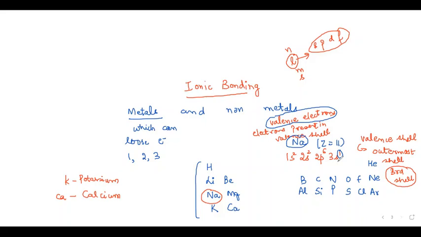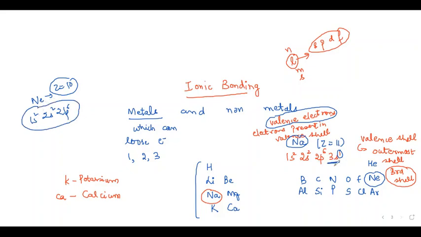Now see, if sodium has 1 valence electron and it wants to become stable, in nature every element wants to become stable. And the nearest noble gas to sodium is neon, isn't it? What is the configuration of neon? If we write 1s2, 2s2, 2p6, atomic number is 10. I'm writing Z. Do you know Z is the symbol of atomic number?